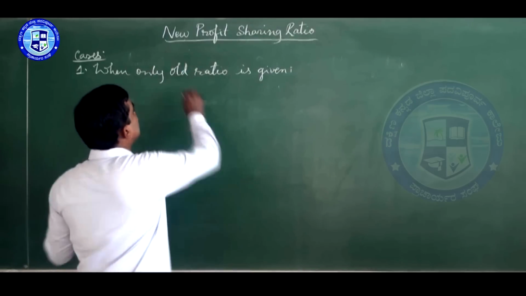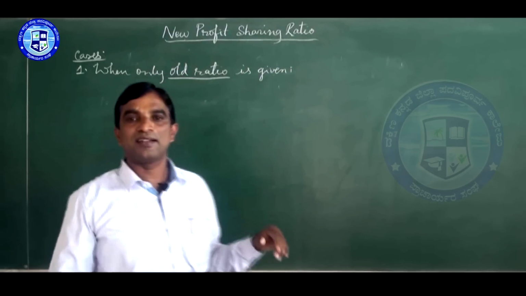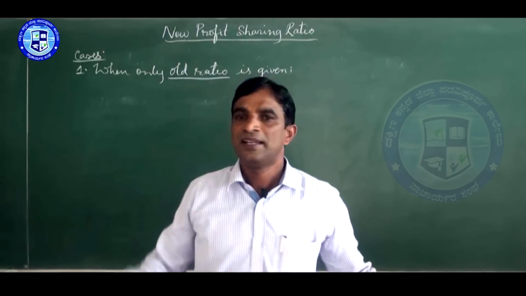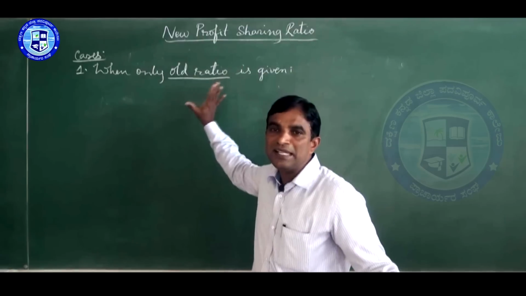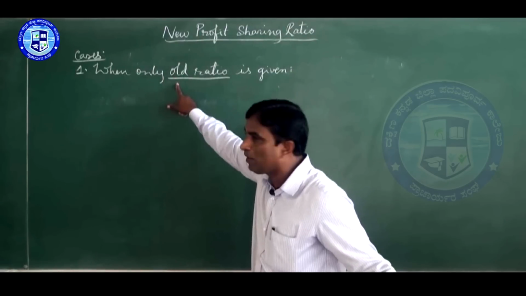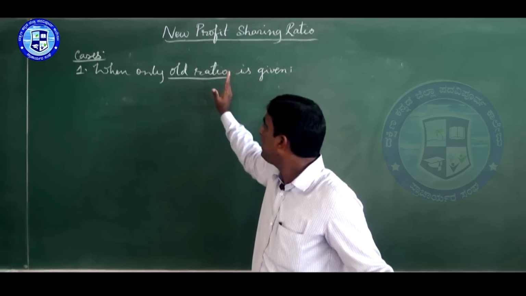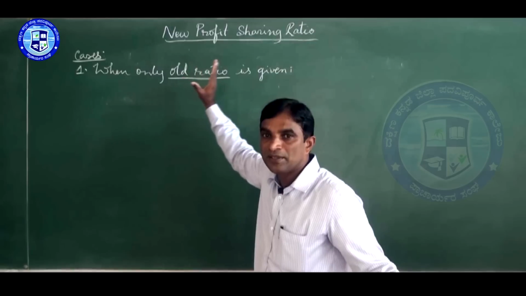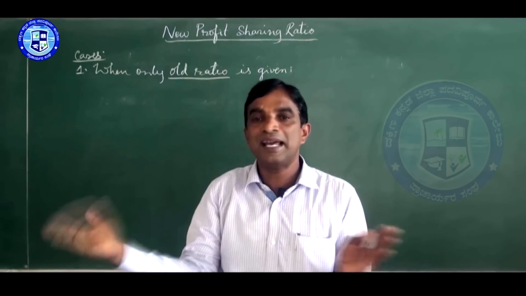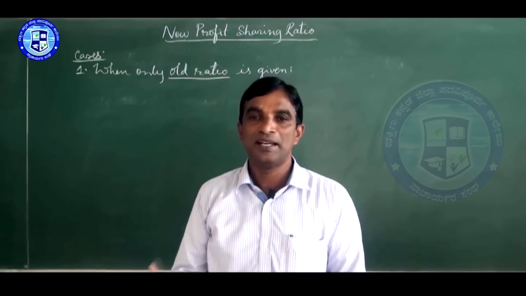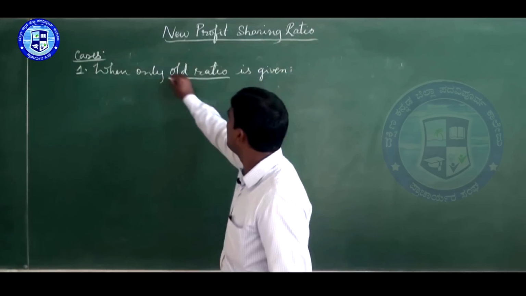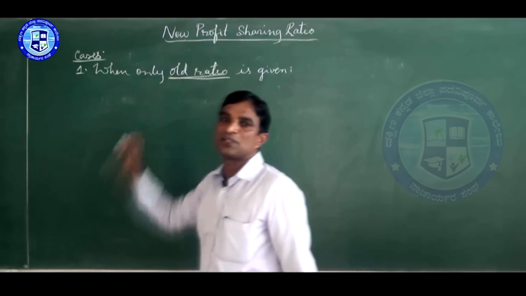If they don't mention any other information, then you write the old ratio. But while writing the old ratio, you should remove the part of the retiring partner. After removing the part of the retiring partner, what remains, that old ratio itself is the new ratio.